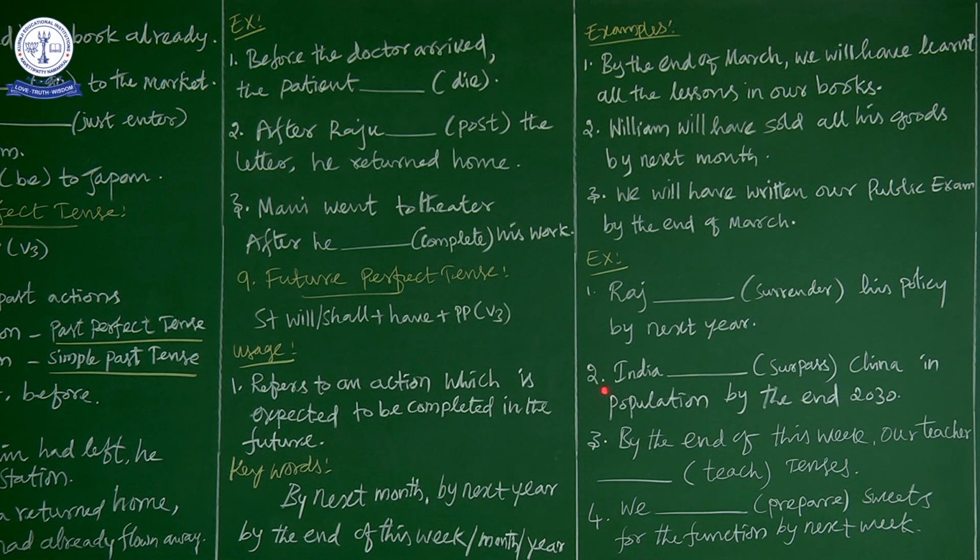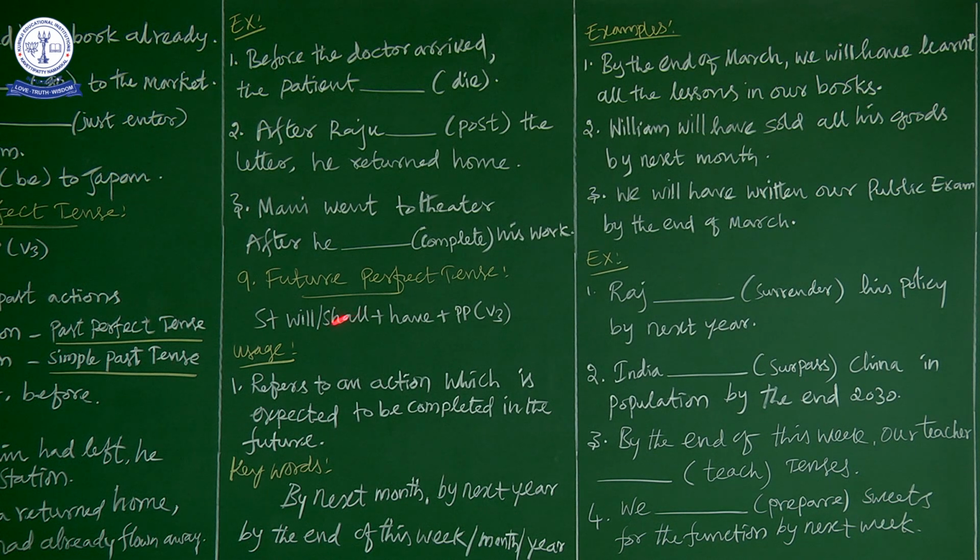Next example. India dash surpass China in population by the end of 2030. What is the action expected to be completed? That is surpass. Surpass means crossing China, crossing in which manner? In population. India is the subject.